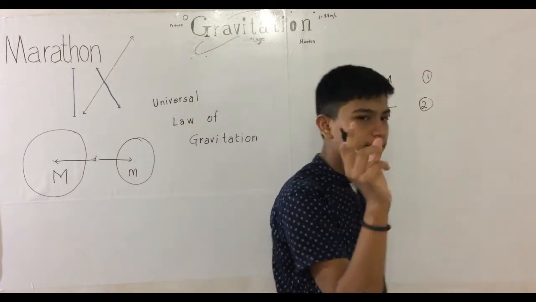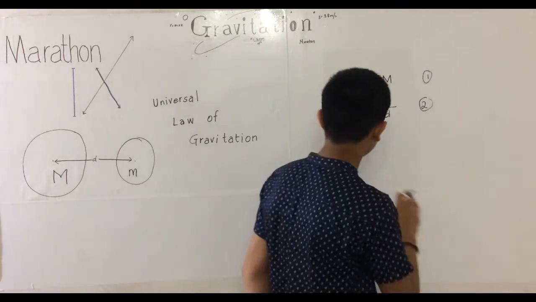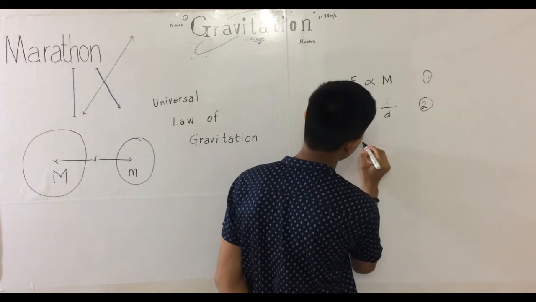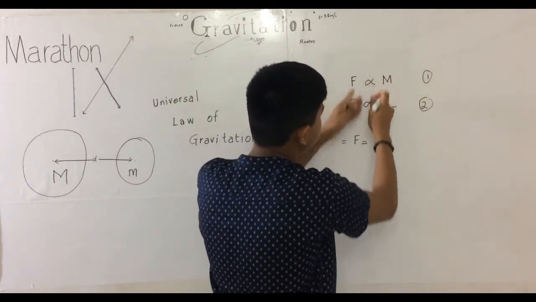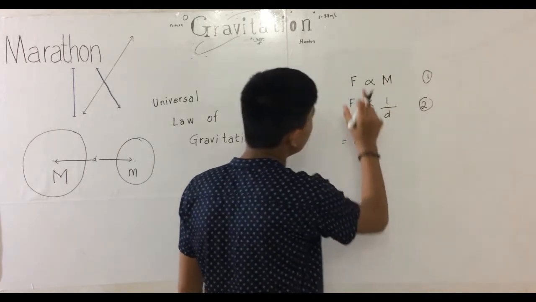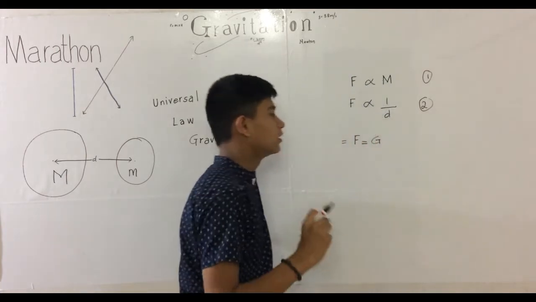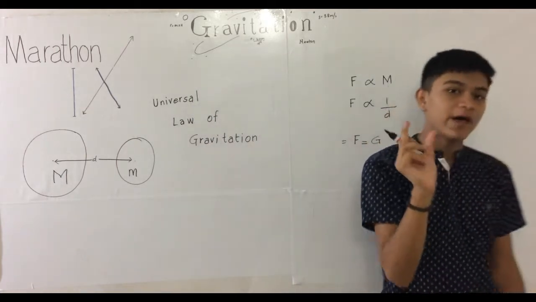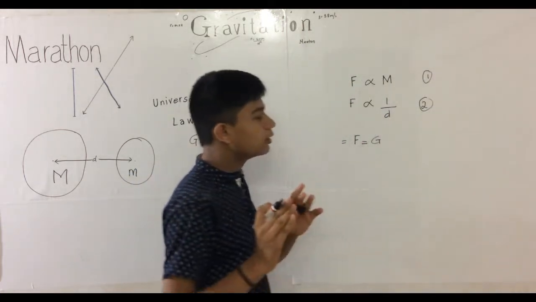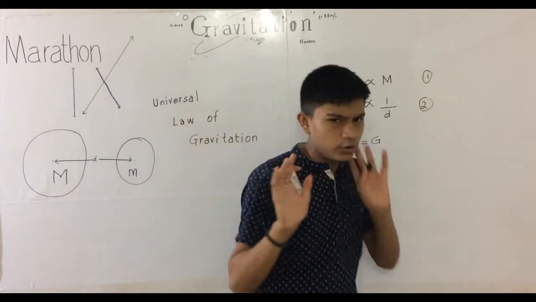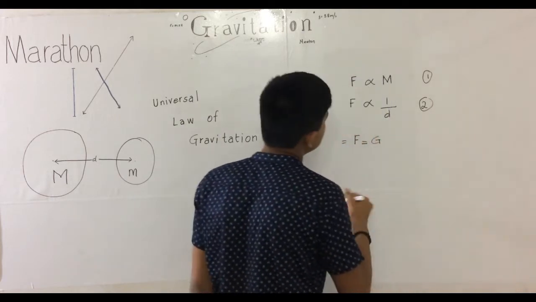And this proportionality, you should not write like this. We have to write an equal sign, equality. For that equality, we have to put a proportionality constant, a letter of the alphabet. So this proportionality constant is G here. The value for G we'll find later in the second video, but in this video we'll just be introducing the universal law of gravitation and those law derivations.